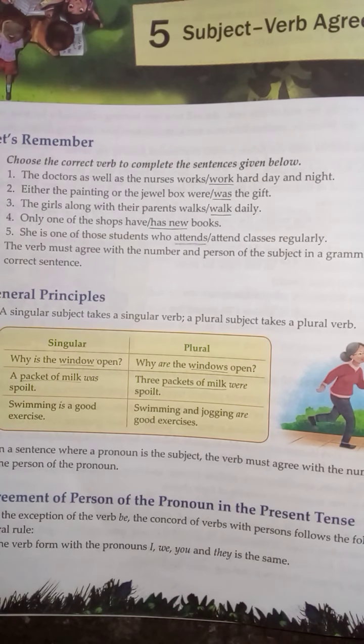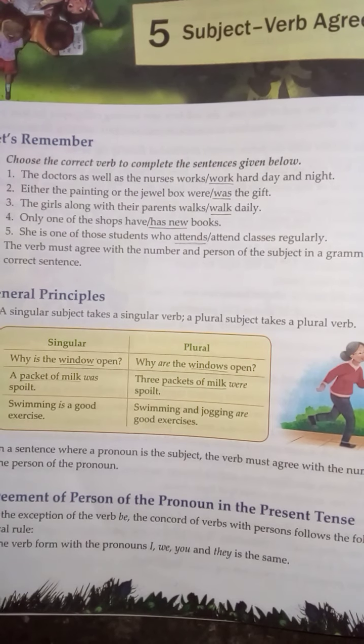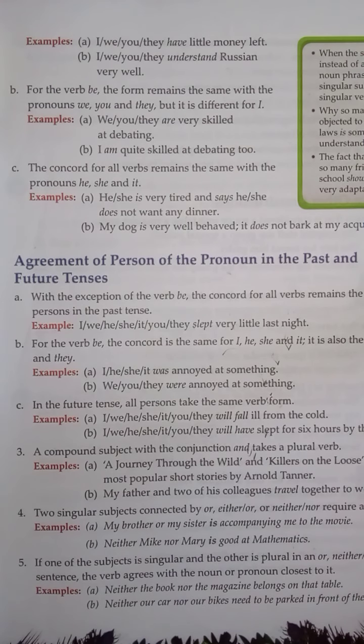Example, first you can see: I, we, you, they have little money left. And point B: I, we, you, they understand Russian very well. So here you can see the relation of the subject and the verb, how to relate it with each other.